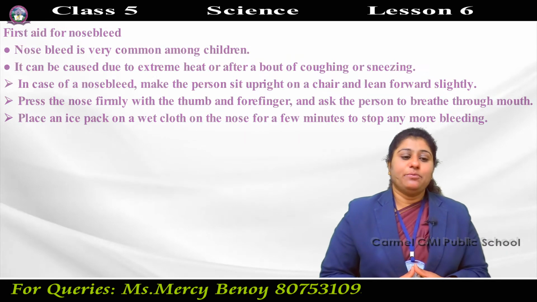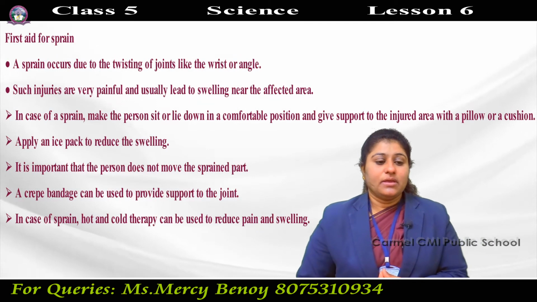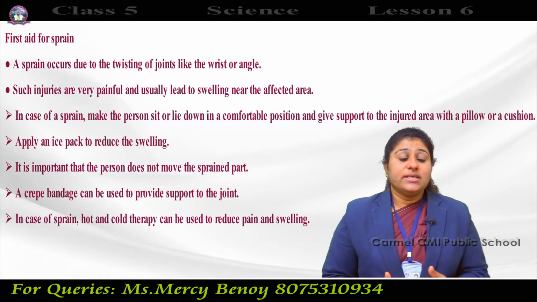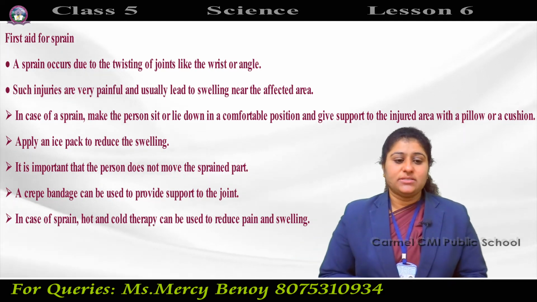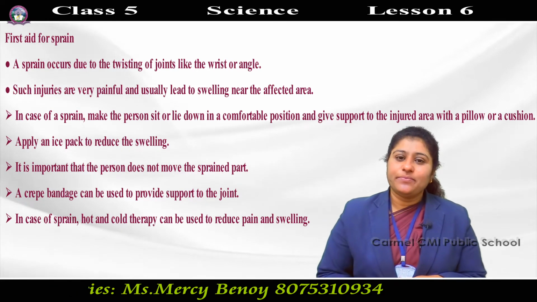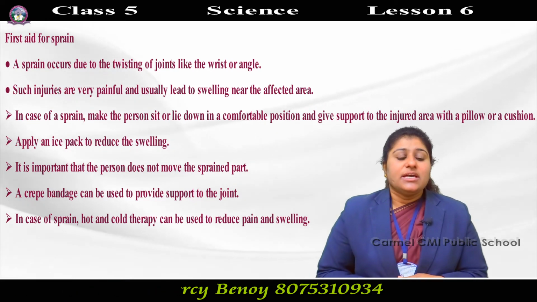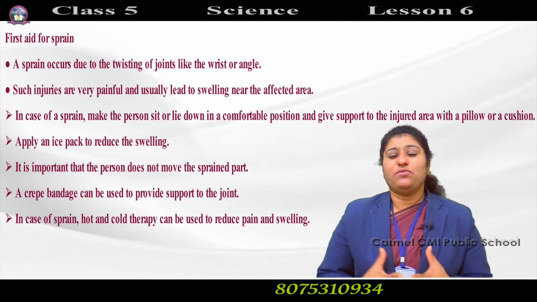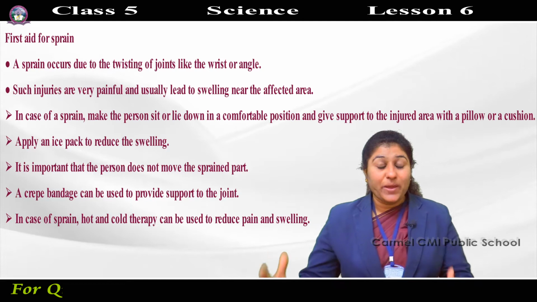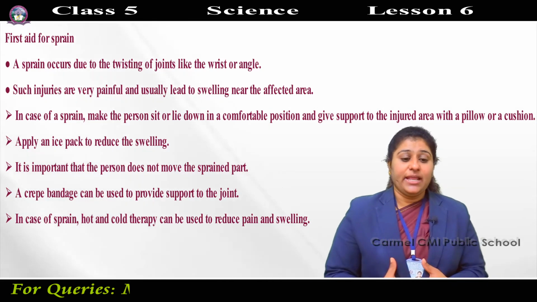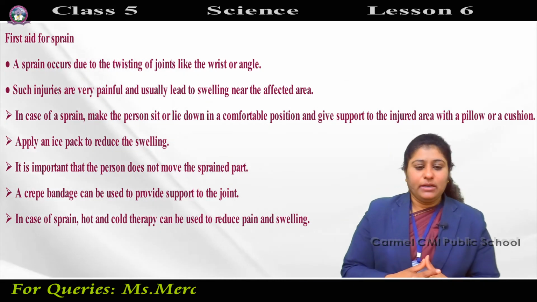Next is first aid for sprain. How does a sprain occur? A sprain occurs due to the twisting of joints like the wrist or ankle. Such injuries are very painful and usually lead to swelling near the affected area.